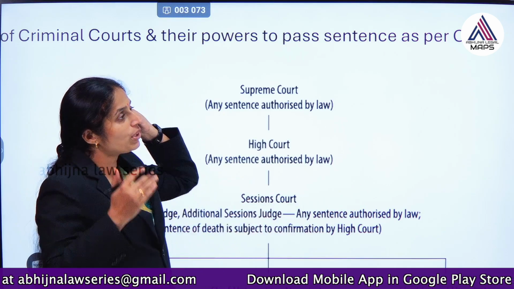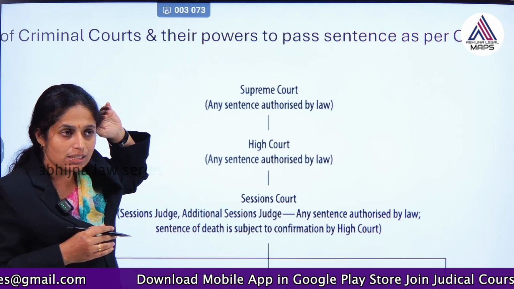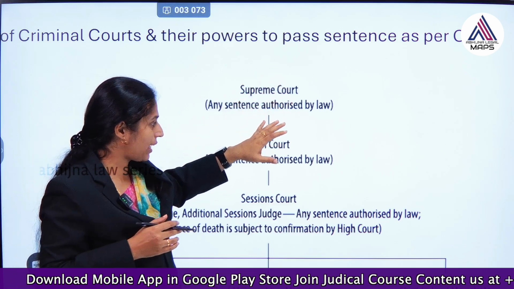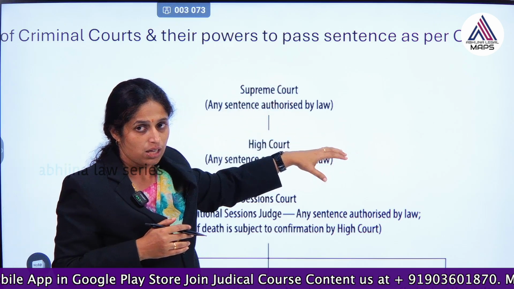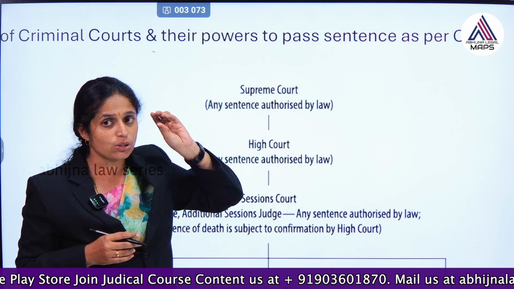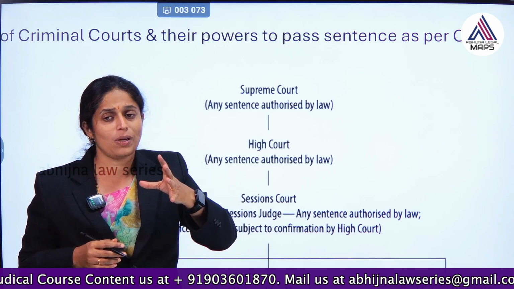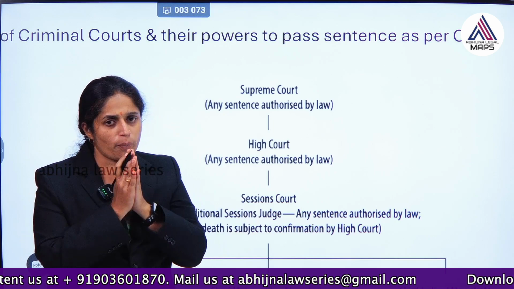See, right from the top level, apex court, that is the Supreme Court. Supreme Court is a court. It does not try criminal cases. From here we can see High Court can try criminal cases, but Supreme Court hears appeals and everything. So, Supreme Court is having authority to give any sentence, to pass any judgment, to give any punishment, any fine which is authorized by law.